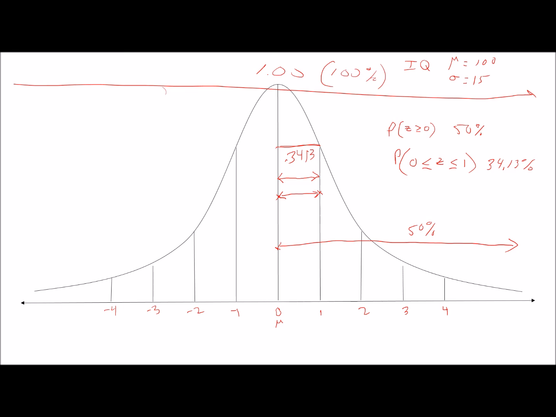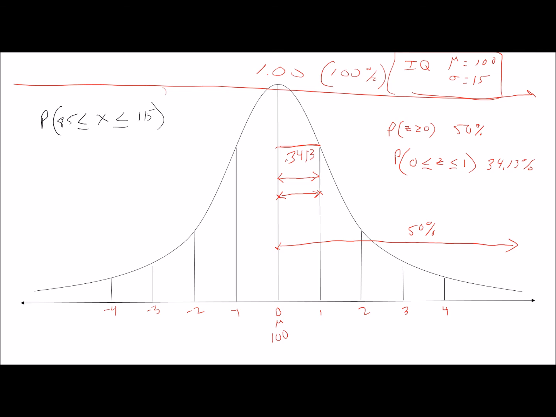But let's look at it as going with the raw score using IQ, right? So with IQ, we know the raw score here would be 100. And then each standard deviation going up would be an additional 15 points. Going down, you would subtract an additional 15 points. So let's say we wanted to take a look at it. Let's say the probability of having a raw score, so we'll put X to represent the raw score, an X that is greater than or equal to 85, but is less than or equal to 115.